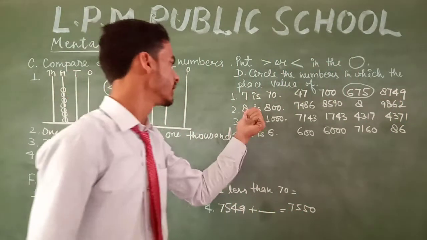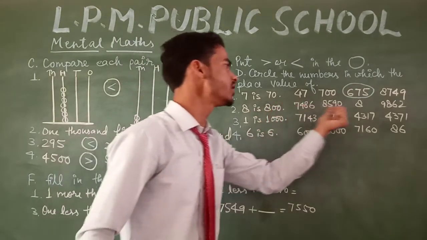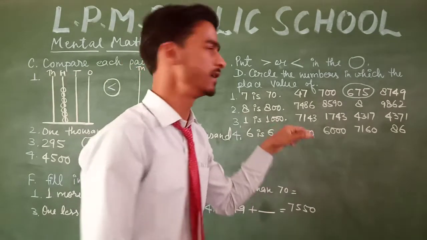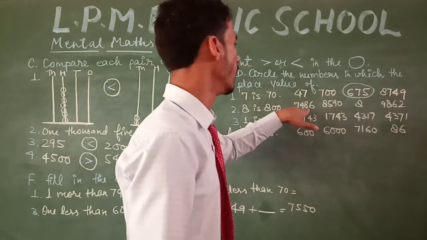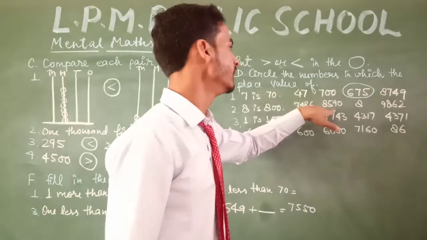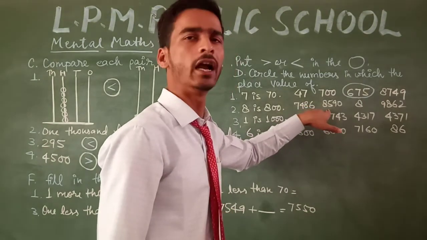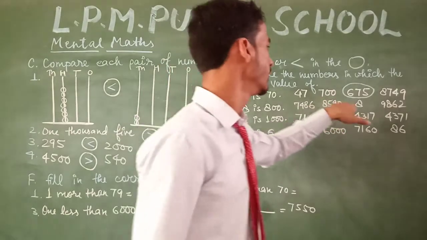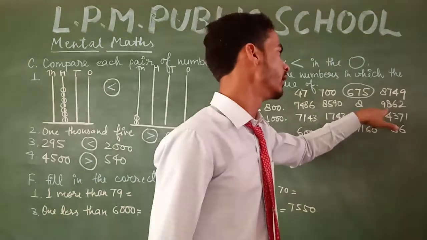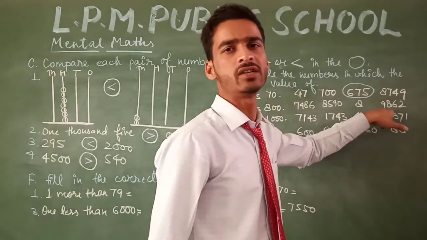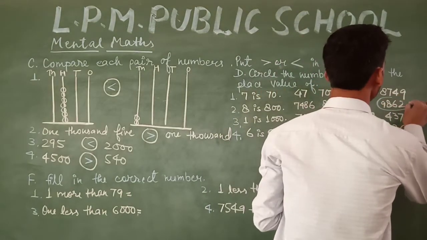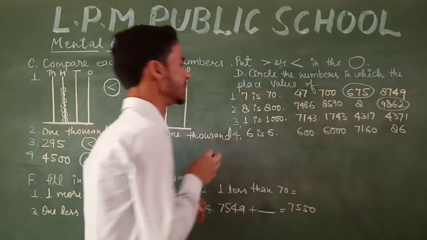And the next one is 8 is 800. In which number is the place value of 8 equal to 800? We have to search for it. In this number 8 is on the tens place, so the place value of 8 is 80. In this number 8 is on the thousands place and the place value of 8 is 8000. In this number 8 is on the ones place and the place value of 8 is 8. And in this number 8 is on the hundreds place and the place value of 8 is 800. So in this number the place value of 8 is 800.